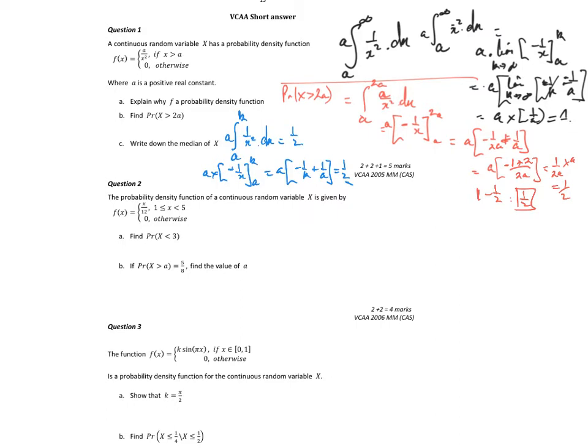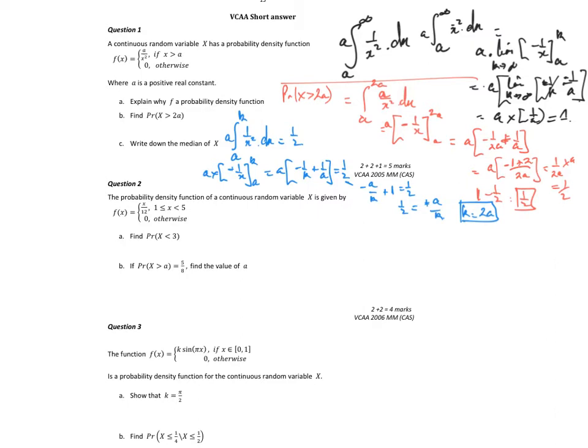If we multiply our a in, we're going to get negative a on k plus a on a, which is 1, equals a half. So subtract, and I'm going to get a half is equal to a on k. So k will equal 2a. All right, so it's a little bit messy with the amount of algebra in there. But yeah, work as best you can.